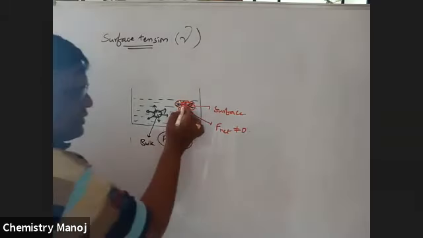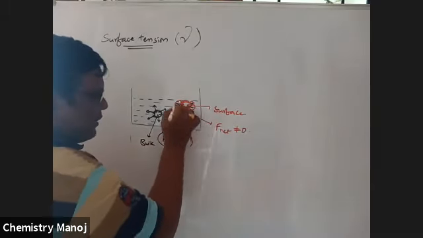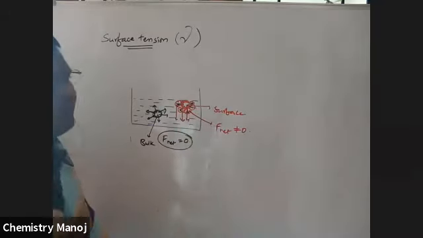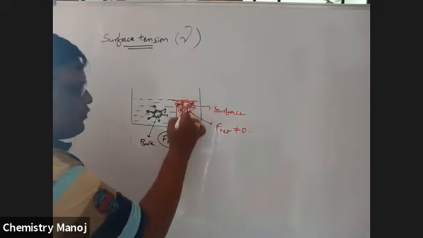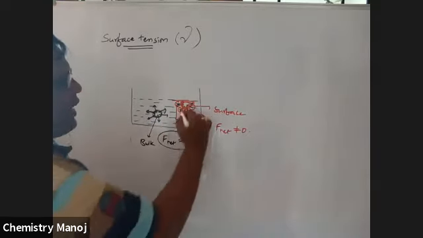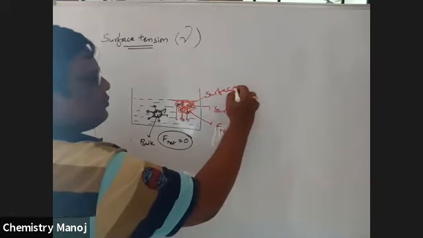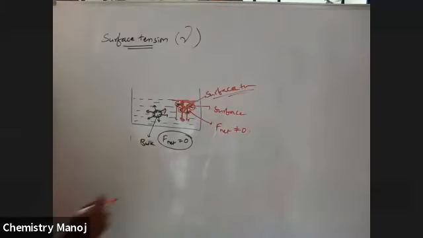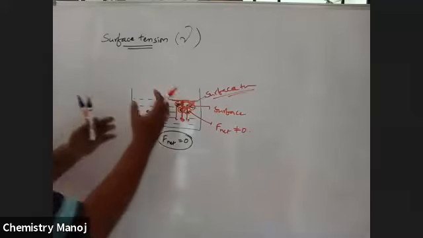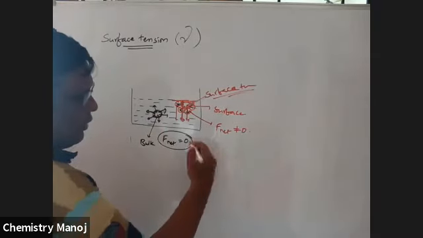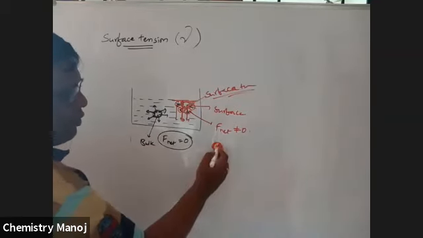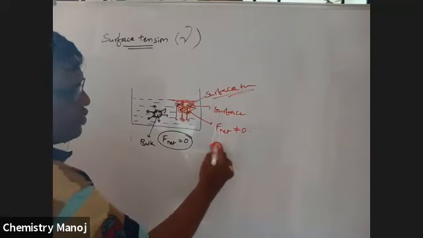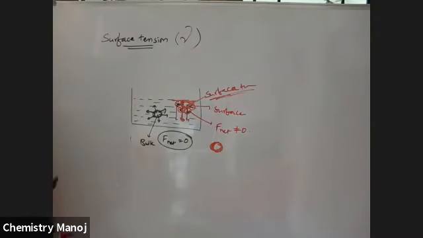That means this surface molecule is pulled by the bulk molecules towards the liquid side, perpendicular to the surface of the liquid. That pulling force is called surface tension. Because of that, the shape of the droplets becomes rounded. The rounded shape of droplets is due to surface tension.